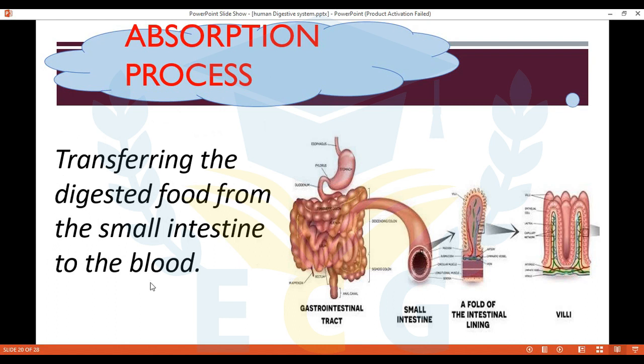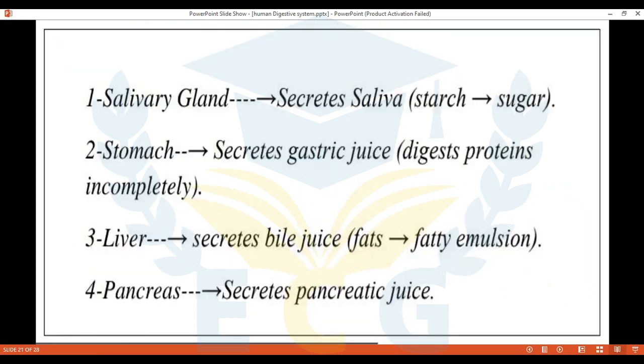So the blood will carry all the nutrients, all the important substances that you get from the food. Why does this process happen in the small intestine? Because it has small nipples called villi that can absorb it, and the blood can carry the nutrients from it. So when I ask you, absorption process happens in the ileum.